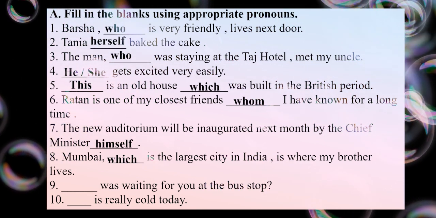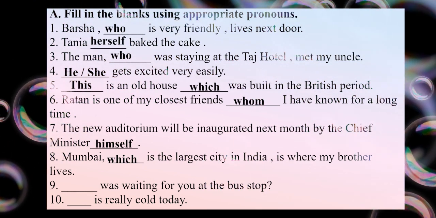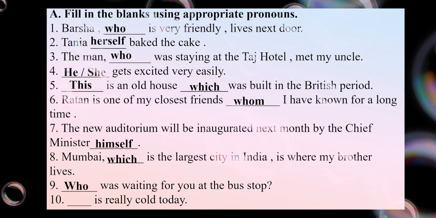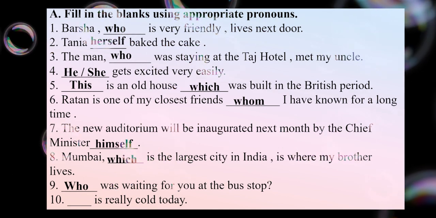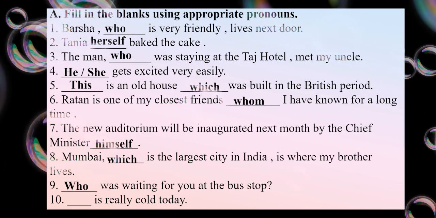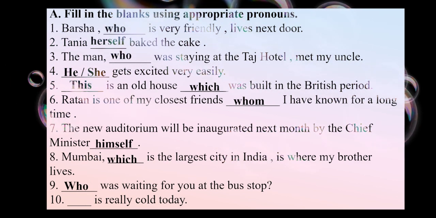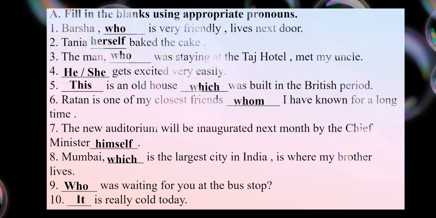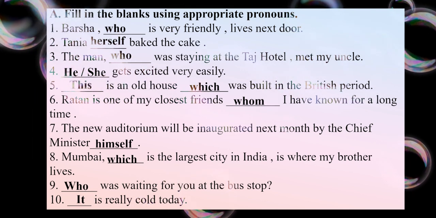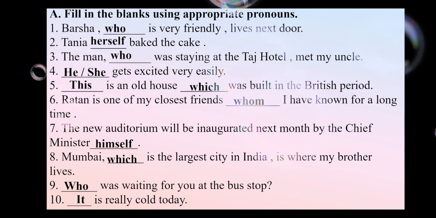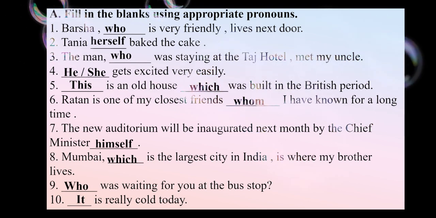Dash was waiting for you at the bus stop. I'm asking question, isn't it? So who was waiting for you at the bus stop? Dash is really cold today. So here what I can use, cold temperature. Okay, so it, as we read in personal pronoun where to use it. Yes, so here we have cleared up the first one. If you haven't written it, you can pause the video and write the answers.